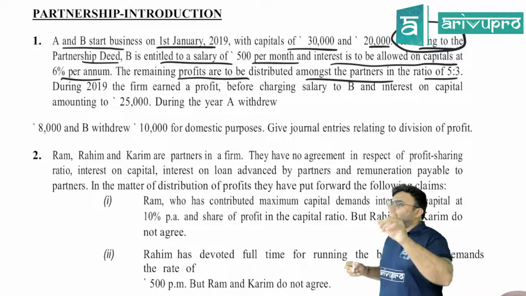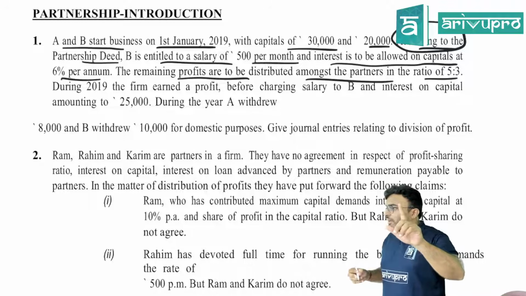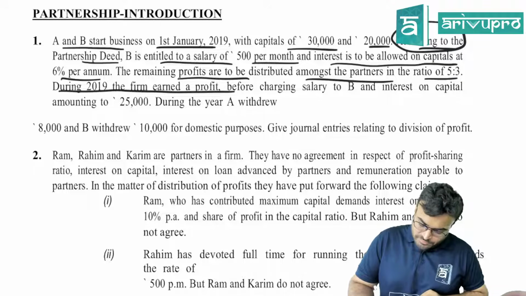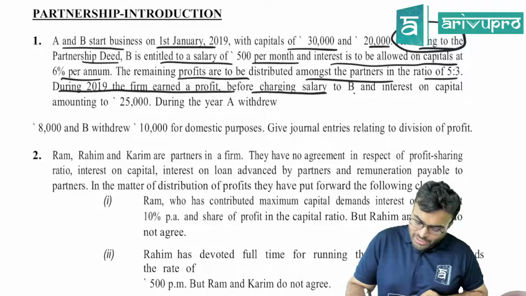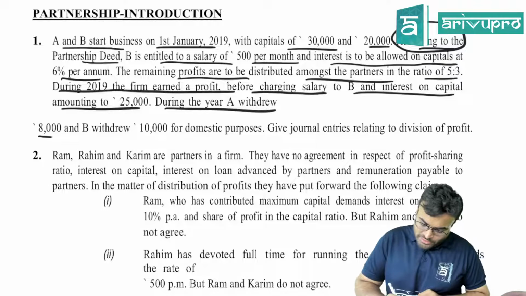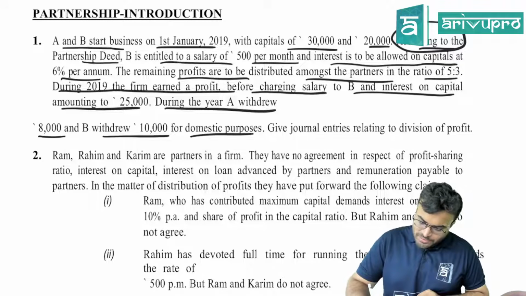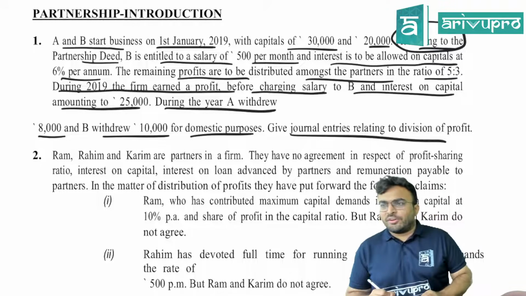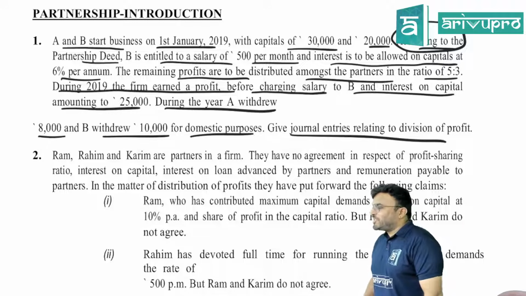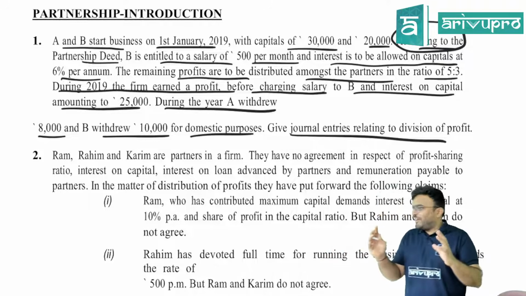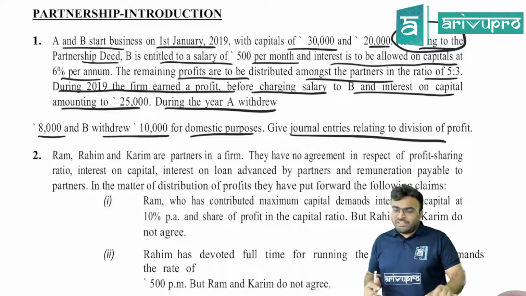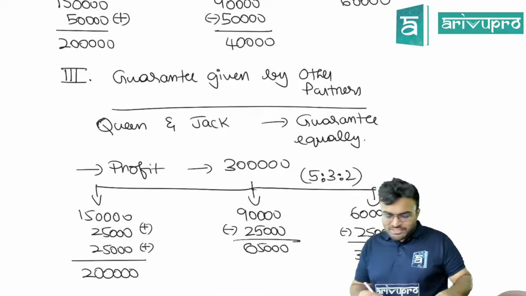So, is the profit sharing ratio equal? No, because they have told 5:3. During 2019, the firm earned a profit before charging salary to B and interest on capital amounting to 25,000. During the year, A withdrew 8,000 and B withdrew 10,000 for domestic purposes. Give journal entries relating to division of profit. Oh, journal entries, they didn't ask for P&L appropriation. You are ready with the P&L appropriation format in your head, this profit will come here, then two partners' capital accounts. They have asked you journal entries.